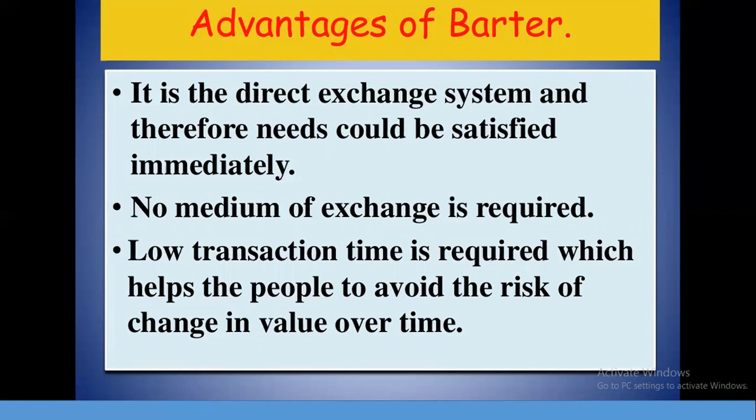And now what is the meaning of double coincidence of wants? That means in exchange of goods, both the parties have to agree to sell and buy each other's commodity. In a barter system, double coincidence of wants is considered an essential feature, because if I want any commodity from that other person, only then will I sell my commodity, or take the other person's commodity. If I don't want that commodity from him, I will not go to that seller. I will go to somebody else. So double coincidence was very much needed.